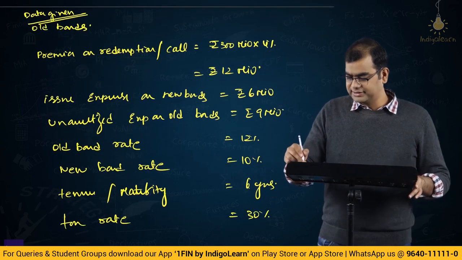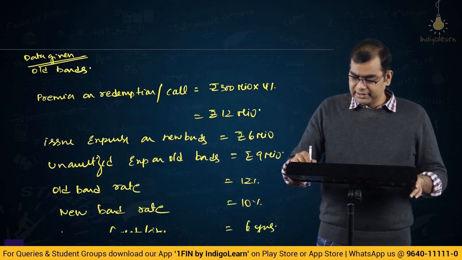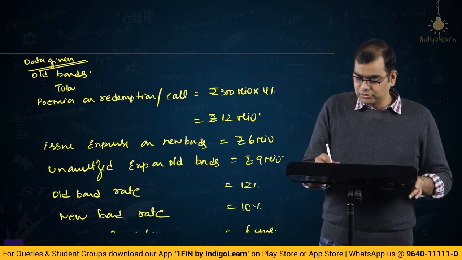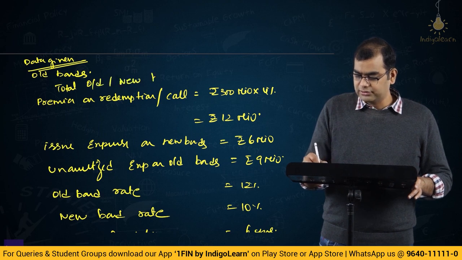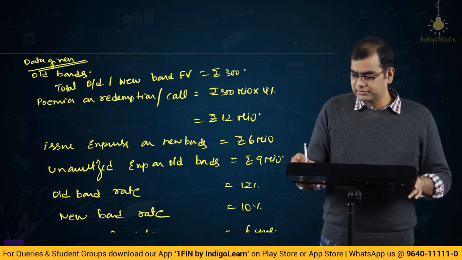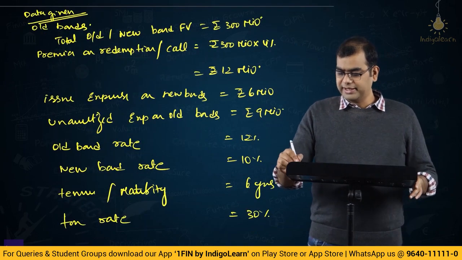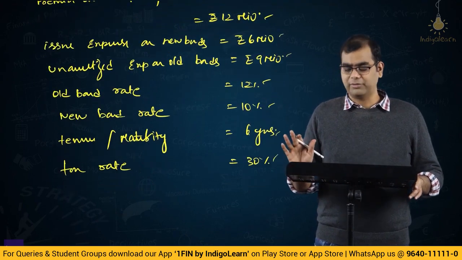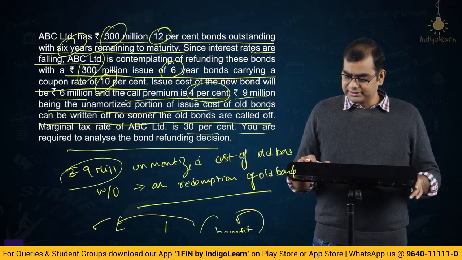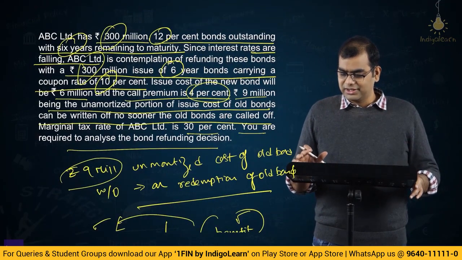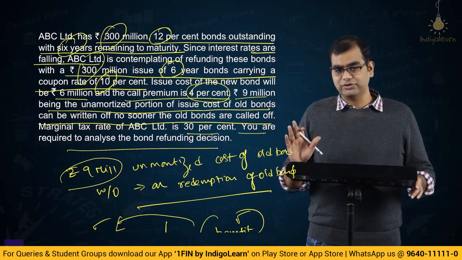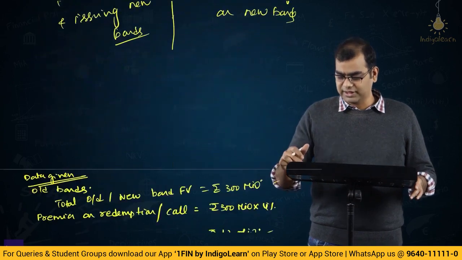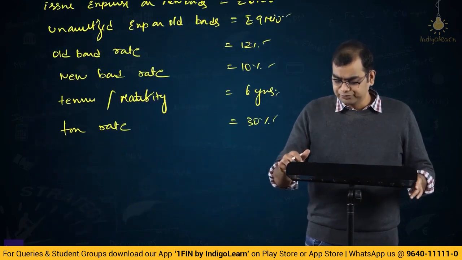So, if you actually write this down, this is the only data that is required, and total issue size, total old stroke new bond face value, is rupees 300 million. Correct? So, these are all the data points. How many? 1, 2, 3, 4, 5, 6, 7, 8. Only 8 data points. They have complicated it in a manner in which probably the student should get confused, but you need not get confused. You first write down all this data, automatically things will come up.